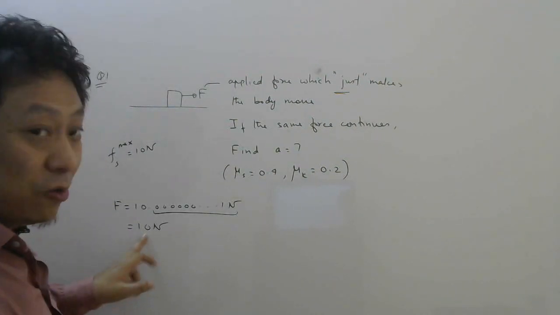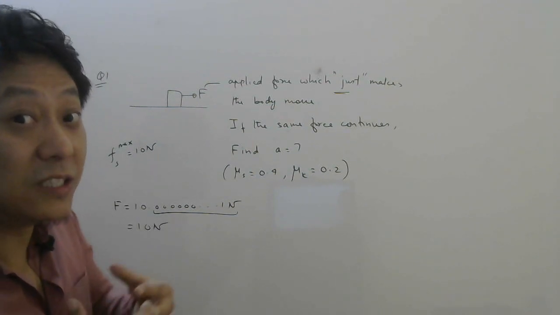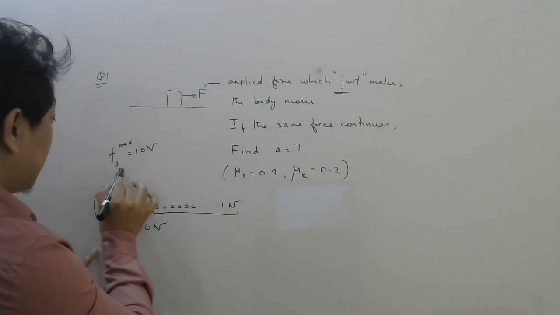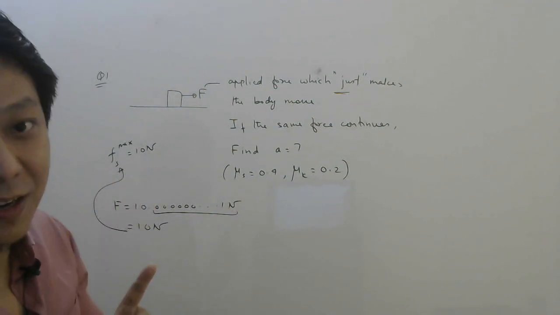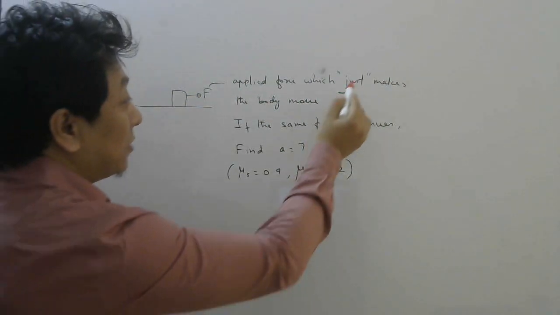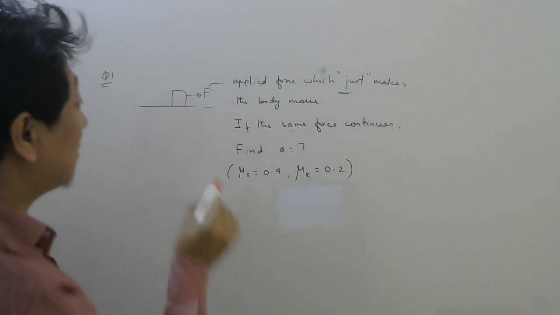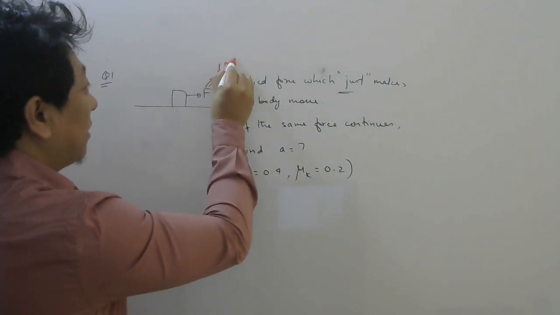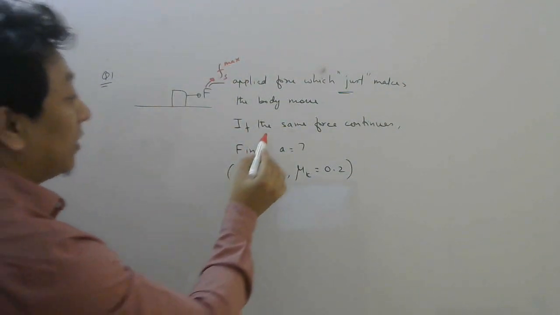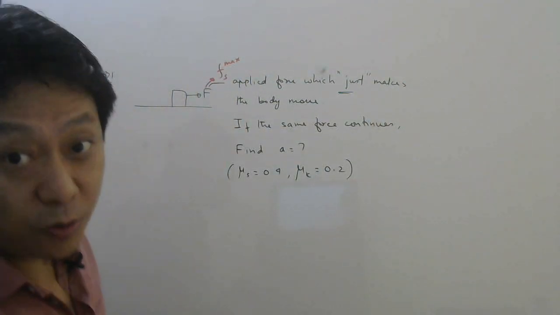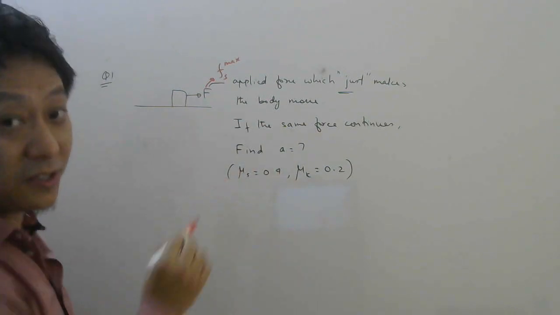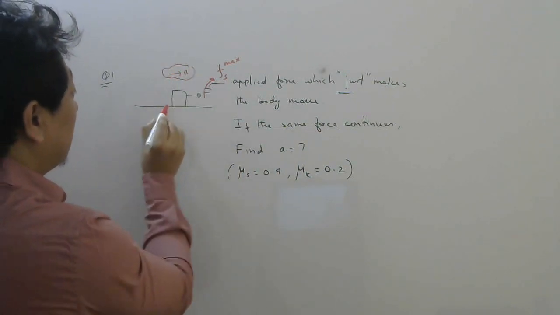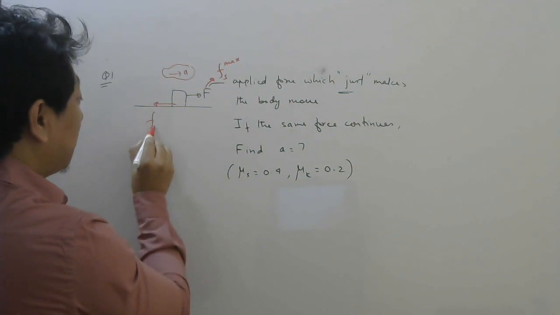So at 10 Newton I can assume the body just begins to move, meaning that time your applied force is same as maximum static friction. Okay, so what does this word just here mean? It means this force is just equal to maximum static friction. Now they told if the same force continues to act, then what will be its acceleration? So once it has acceleration, now the friction that will come will be kinetic friction.